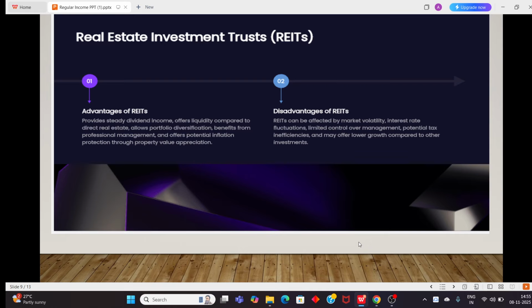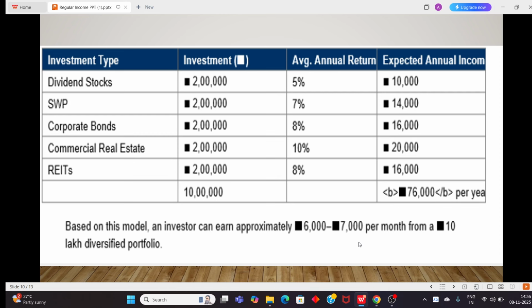As REITs are listed on the National Stock Exchange, if any issue comes up in the global market, REITs will also come under selling pressure. It's not that all stocks are in the green, or all are in the red or crashing, but REIT stocks keep going up unless there is a major reason. Apart from that, if any global crisis comes up, even real estate stocks will come under pressure, as they are directly linked to the stock market. That will also be one of the disadvantages of REITs. I hope it's clear.